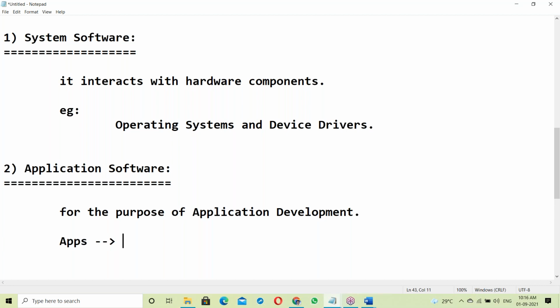In our daily life we are using many applications, right? Can anyone tell me some examples of applications? Come on, guys.